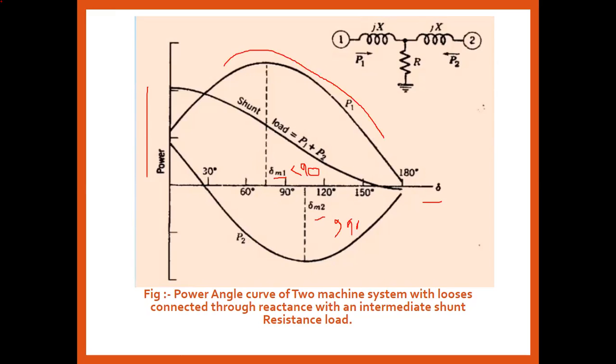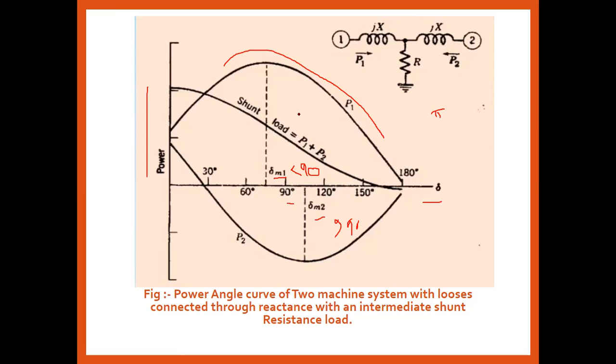So what was the equivalent circuit telling us? For machine 1 and machine 2, the reactance is divided into two parts, and the resistance is connected between the center tap. What are we doing? We are making a pi network. The T network is converted into the pi network, and the sending end is totally opposite to that. So that resistance is a negative one. Here the shunt load is equal to P1 plus P2, and here it is totally opposite. The maximum power lies between 90 degrees and 180 degrees.